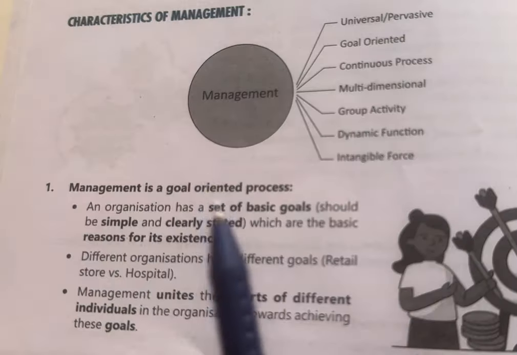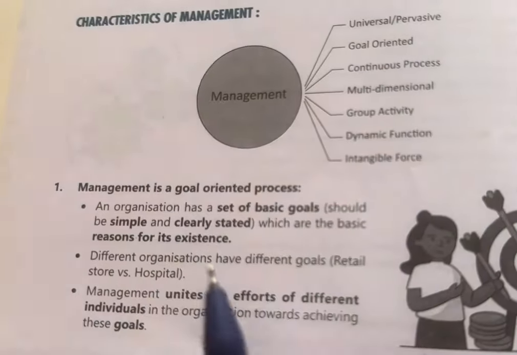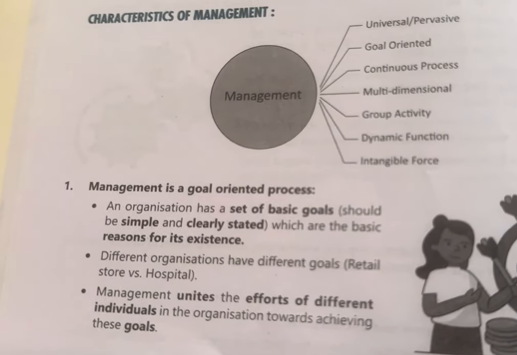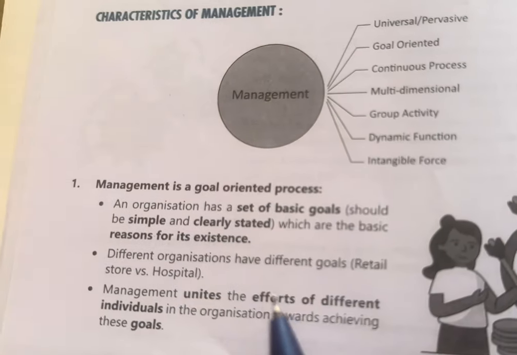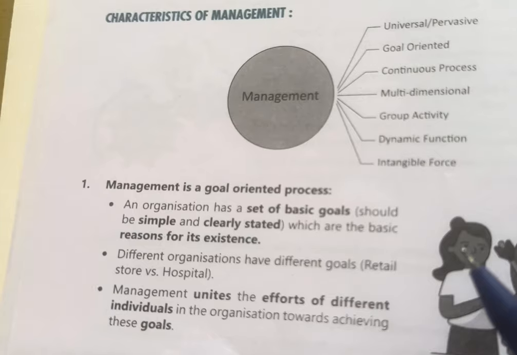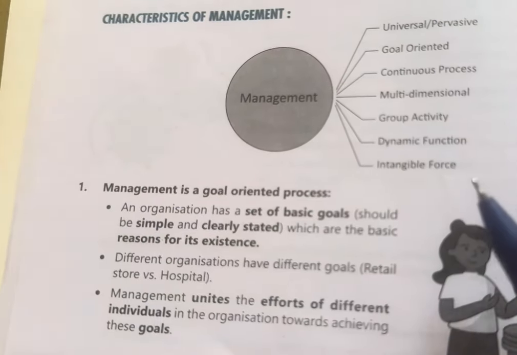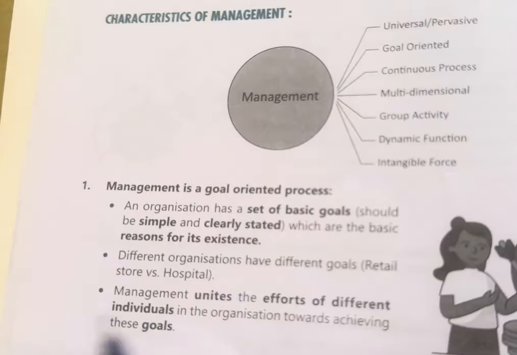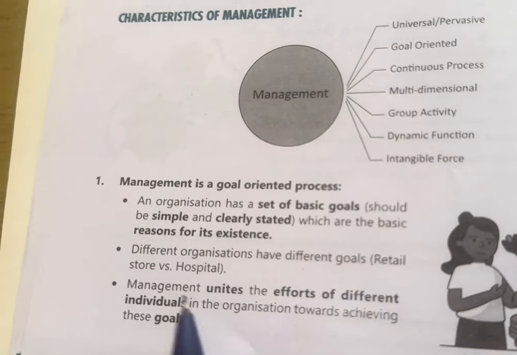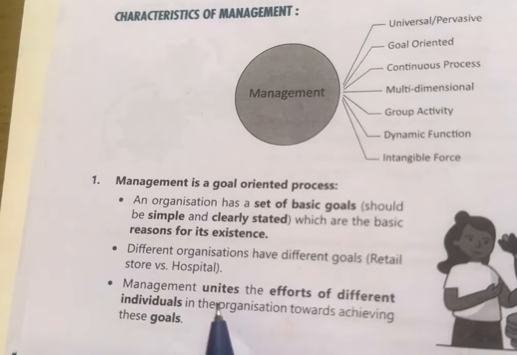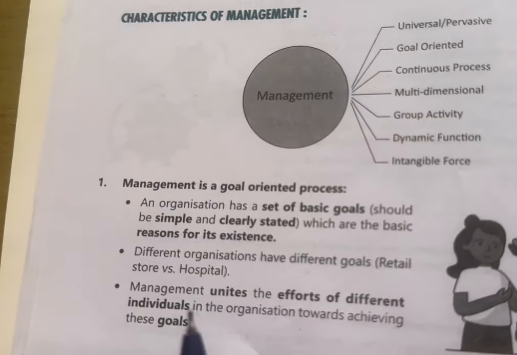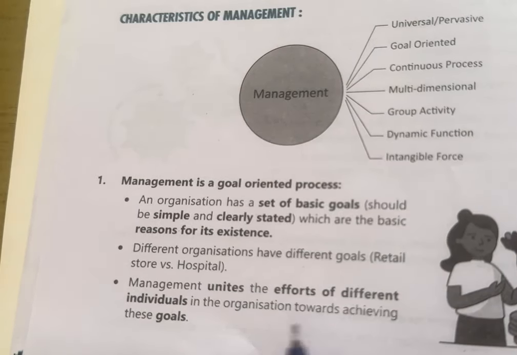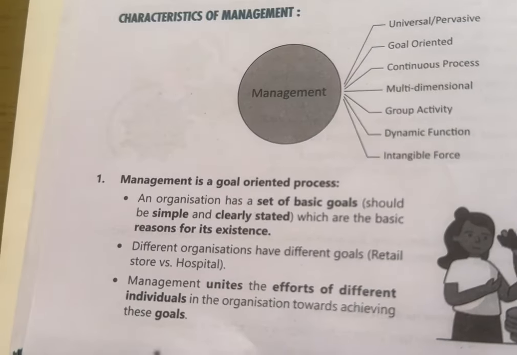As management is a goal-oriented process, any organization that is established has a particular goal, and for that goal, each and every member of that organization works hard. So here they are saying that it's a goal-oriented process because it unites the efforts of different individuals who are working in an organization. Unite means combine. So management combines the efforts of different individuals in an organization towards achieving these goals.